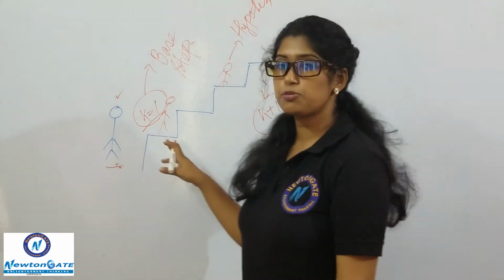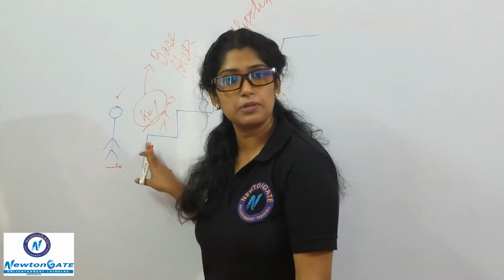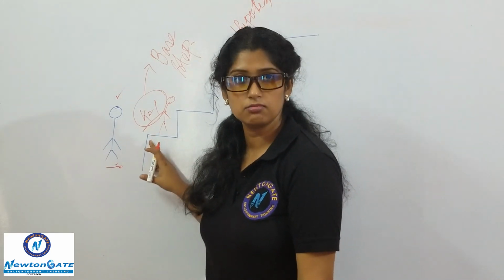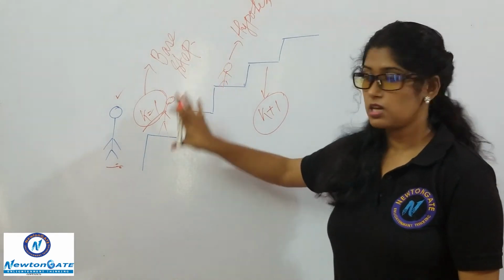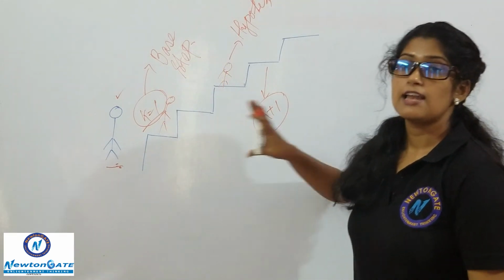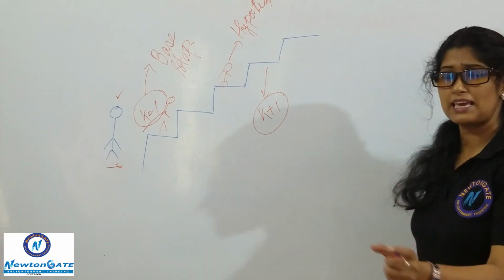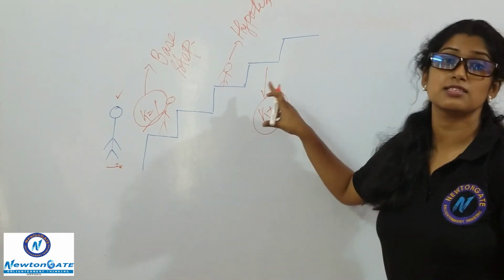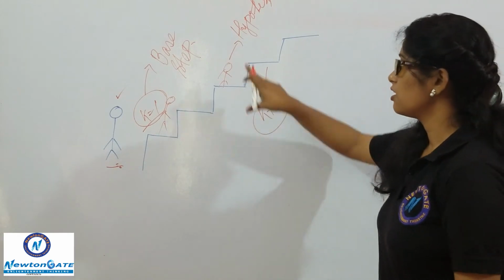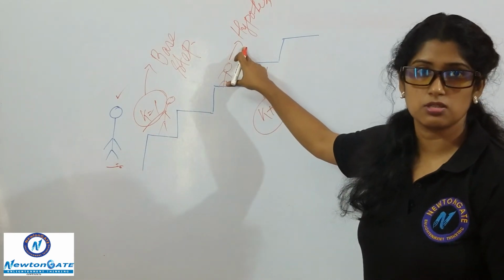The first thing I have to make sure is that he is completing the first step, the first part P1, that is the base step. He is climbing the first step. Next I have to make sure that any random kth step you are picking up, he is standing there. That is my hypothesis.